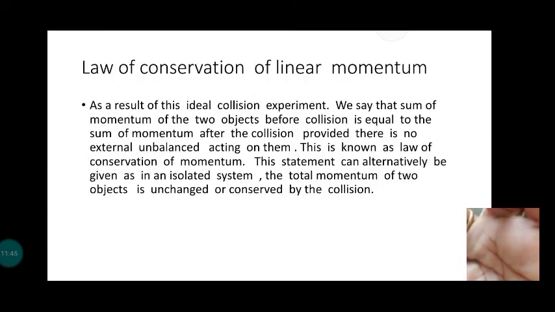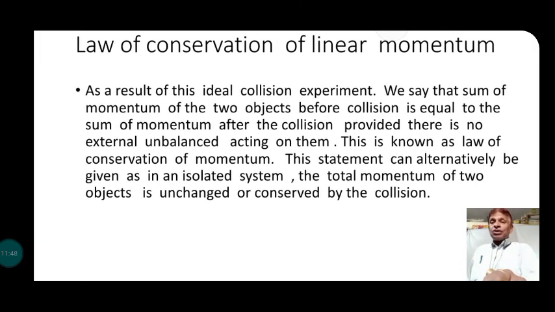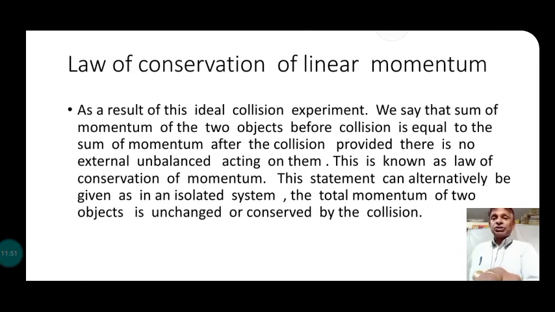Now I am going to define the law of conservation of linear momentum. What is the law of conservation? We can summarize it like this. As a result of this ideal collision experiment that we discussed earlier, we say that the sum of momentum of the two bodies before collision is equal to the sum of momentum after the collision, provided there is no external unbalanced force acting on them.